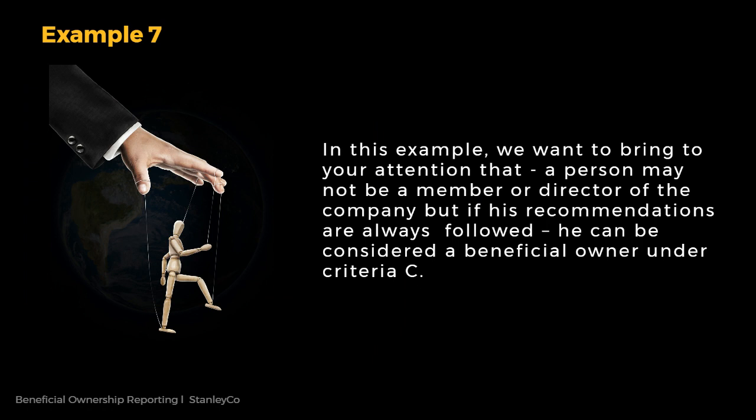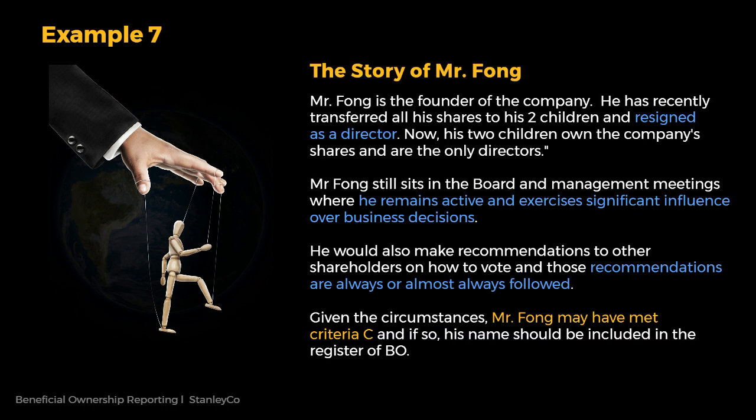Example 7. In this example, we want to bring to your attention that a person may not be a member or director of the company, but if his recommendations are always followed, he can be considered a beneficial owner under criteria C. Let me give you an example. Mr. Fong is the founder of the company. He has recently transferred all his shares to his 2 children and resigned as a director. Now, his 2 children own the company's shares and are the only directors.